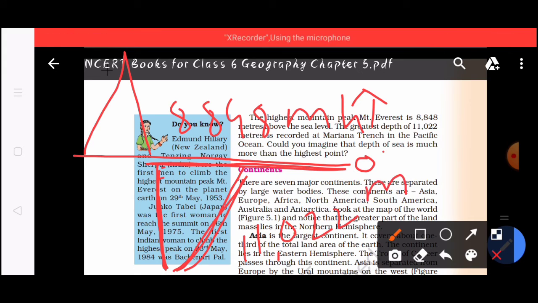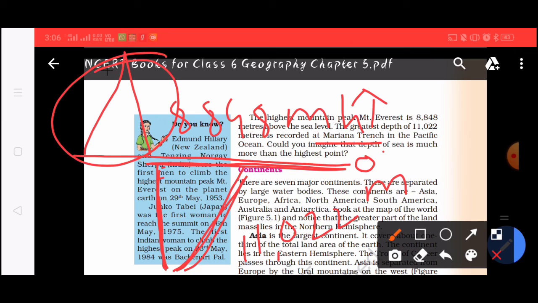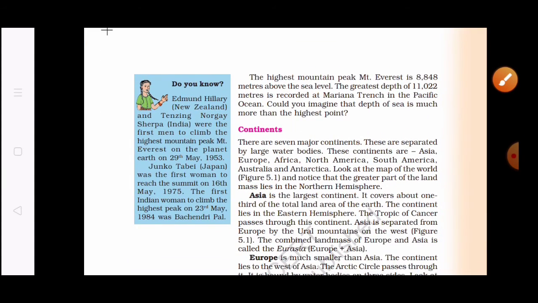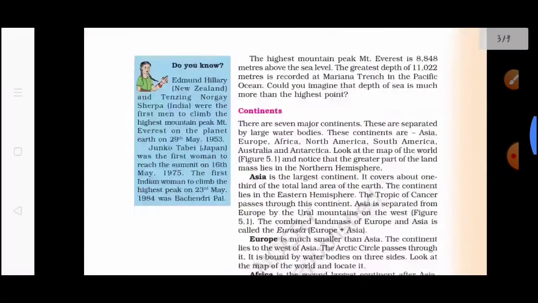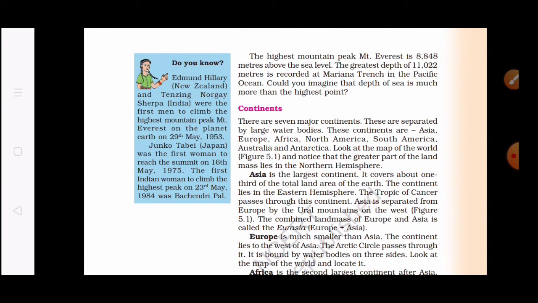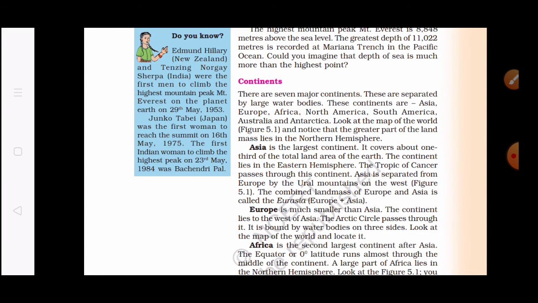And the greatest depth is recorded at the Mariana Trench in the Pacific Ocean, about 11,022 meters. That means the whole mountain can drown into this trench. I hope you understand what I want to explain to you.